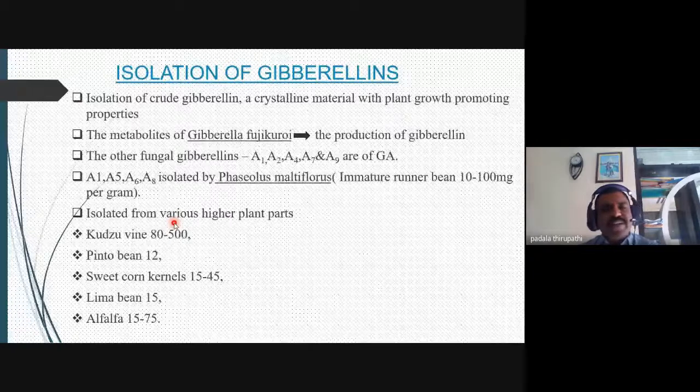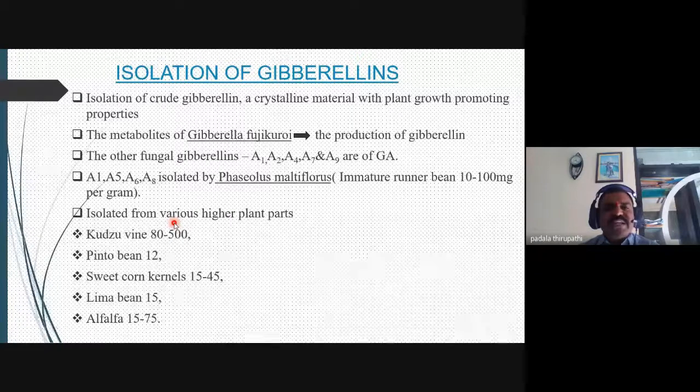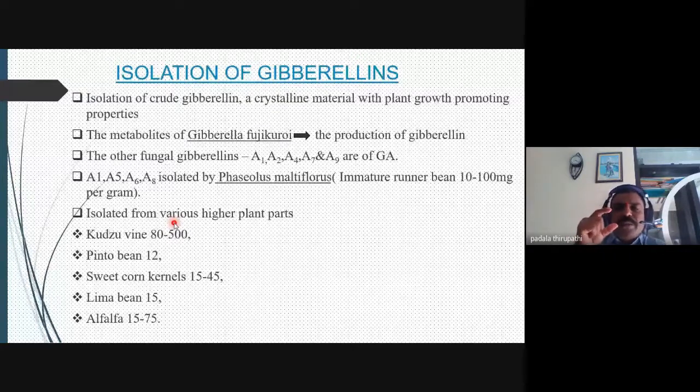Gibberellic acid, GA3, was isolated from Phaseolus multiflorus, which belongs to the Fabaceae family. The immature runner bean contains 10 to 100 milligrams per gram of plant material, and our scientists extracted 10 to 100 mg.